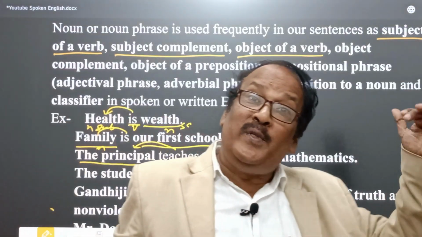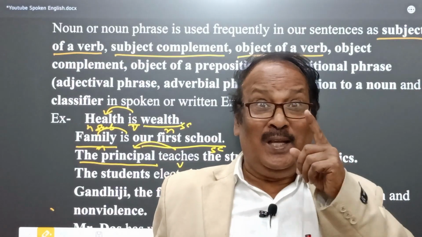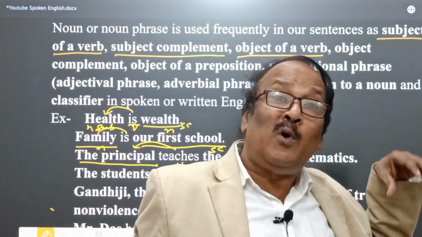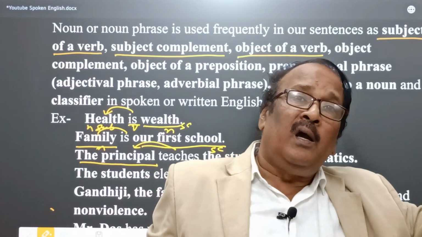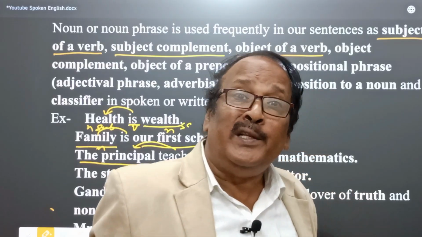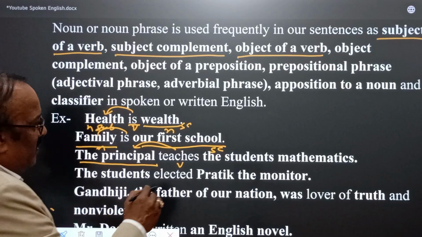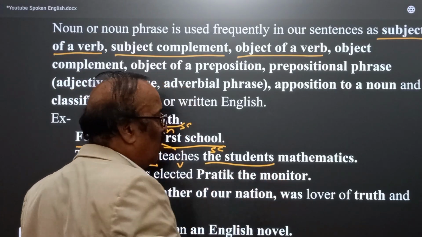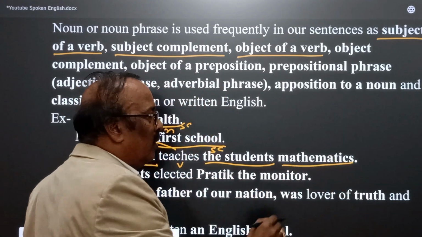In the object position also we find a noun. So you see, listen, what is my intention? My intention is to draw your attention towards the importance of the noun in different parts of our sentences. And yes, here we find: the principal teaches the students mathematics. You see, these students here is a noun phrase, and mathematics is also a noun phrase.